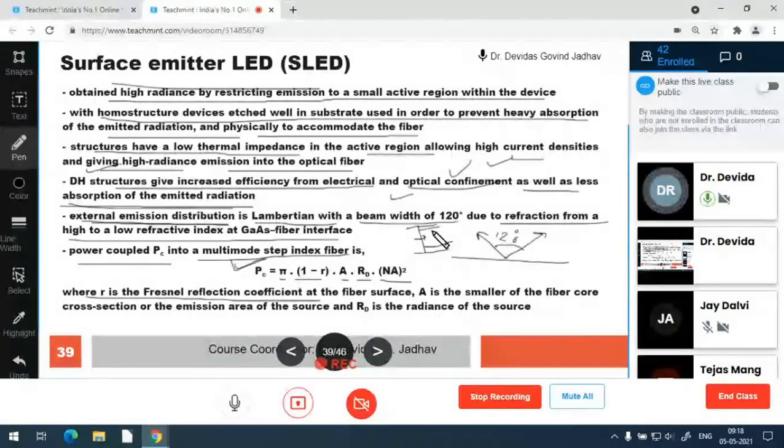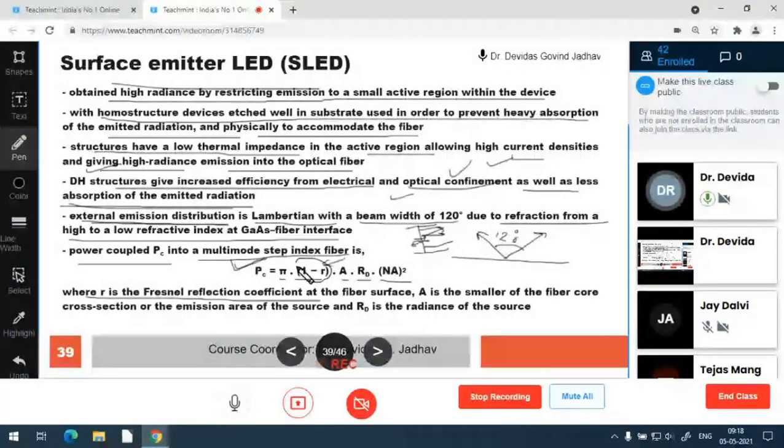So with different refractive index materials, whenever the photon crosses this boundary, some of the photons are reflected back in the same material and the rest of the photons go through. How much is reflected back is given by R, the Fresnel reflection coefficient. So how much is crossing into the fiber is given as 1 minus R.